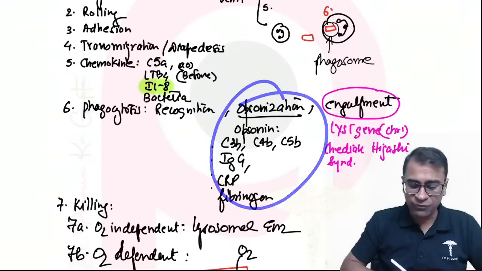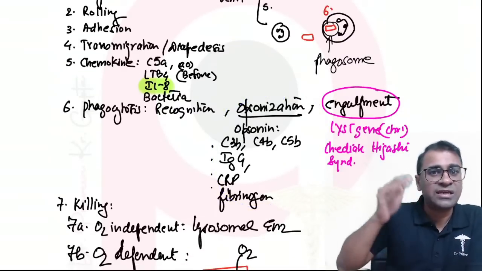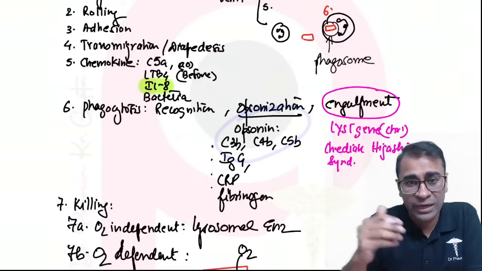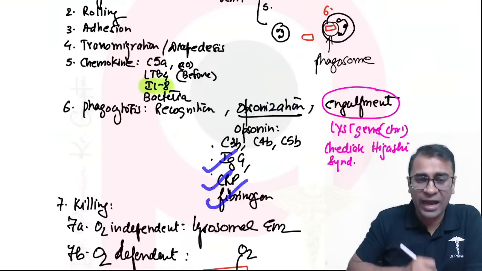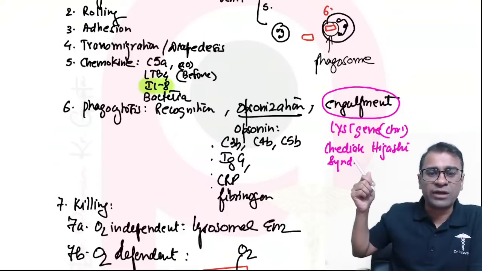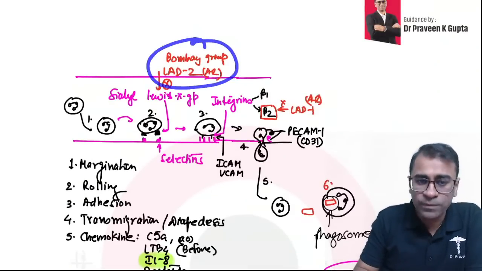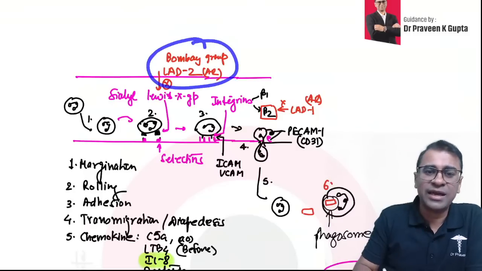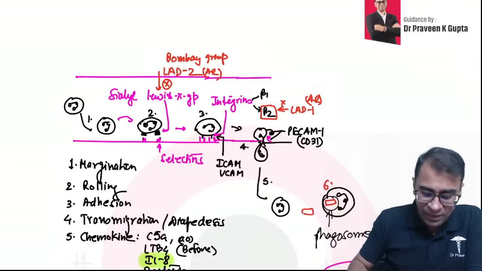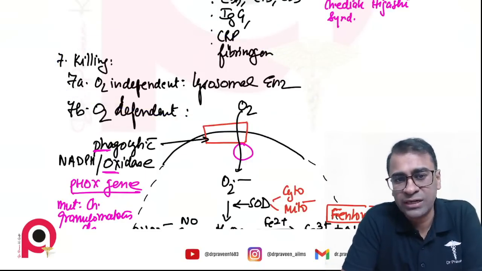Now the examples of opsonin. C5a is a come-here chemotaxis. C5b, C4b, C3b, these are what, sir? Opsonins, with IgG, CRP and fibrinogen. Engulfment is held by Lys gene. If Lys is not happening, Chediak-Higashi syndrome. Remember, LAD2 is due to absence of cell levis, is Bombay phenotype, and LAD1 has delayed separation of umbilical stump. Next step is killing by oxygen independent and oxygen dependent pathway.